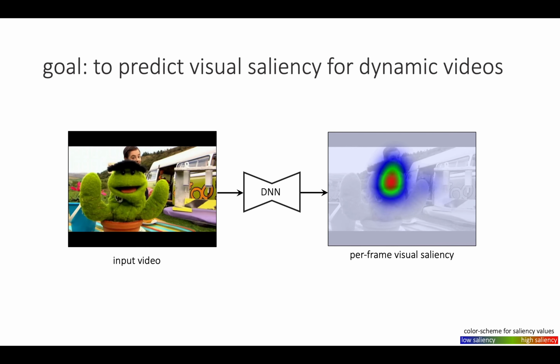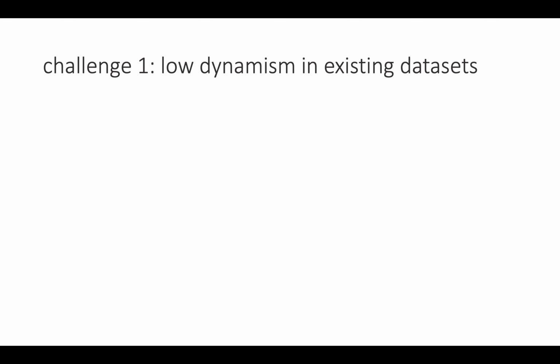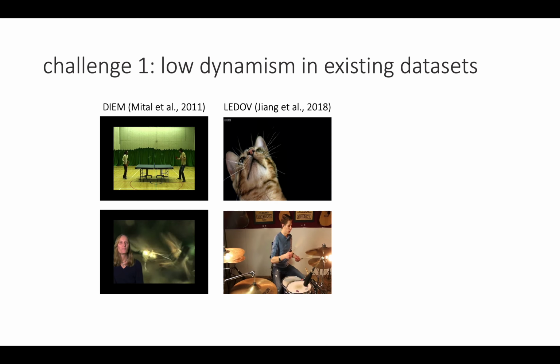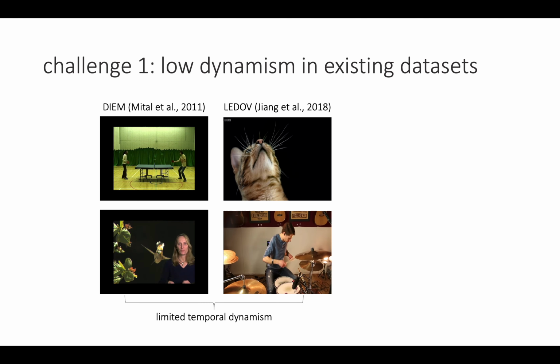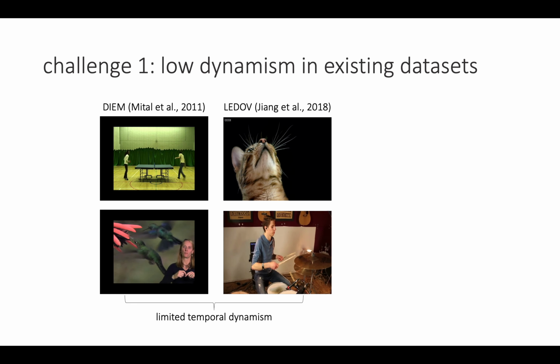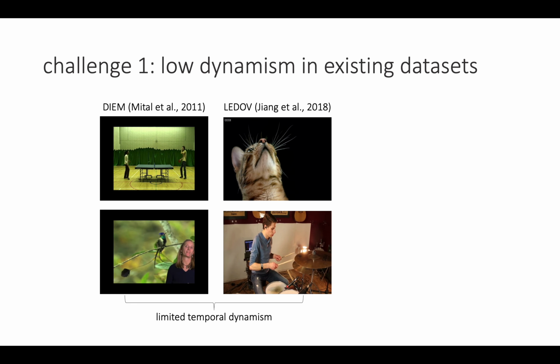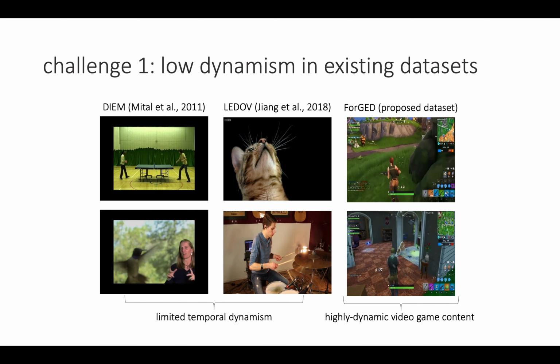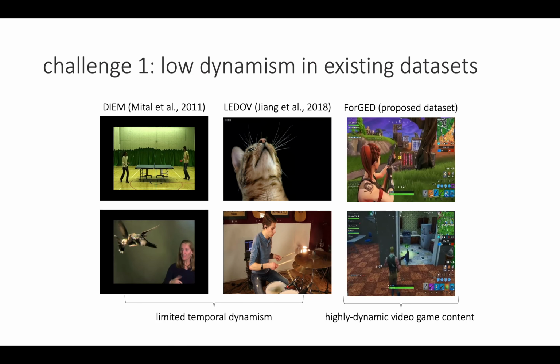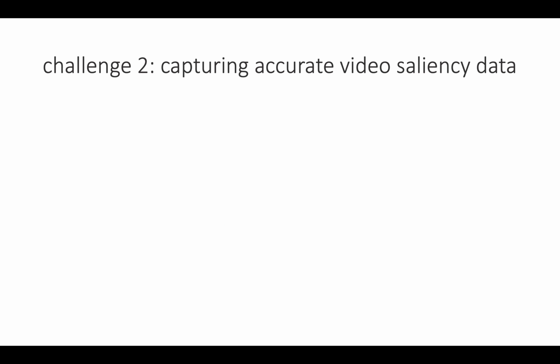Existing saliency prediction methods are affected by two main issues. First, the existing saliency datasets contain videos with limited temporal dynamics. Training on such datasets is ill-suited to predicting video-specific aspects of saliency. Therefore, we introduce Forged, a highly dynamic video game-based saliency dataset. Second, capturing video saliency data itself is difficult.